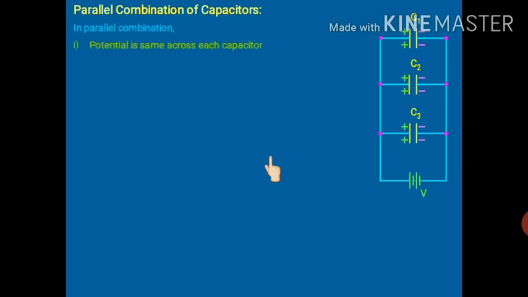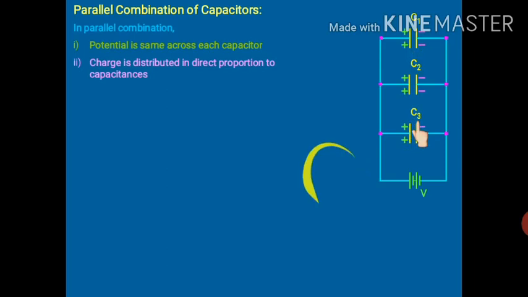In parallel combination, the potential will be the same across each capacitor because they all are connected to a common point. So the potential will be the same, V, V, V all over. But the charge distribution will be different. Each will have a different charge, so we can say Q1, Q2, Q3. And what will be the total charge? It will be Q is equal to Q1 plus Q2 plus Q3.